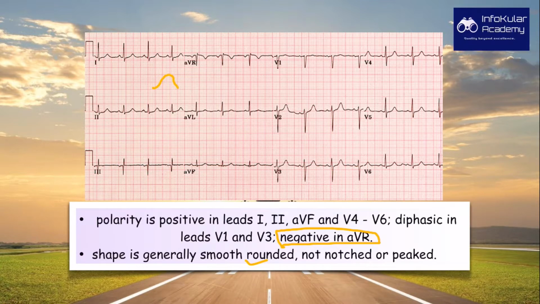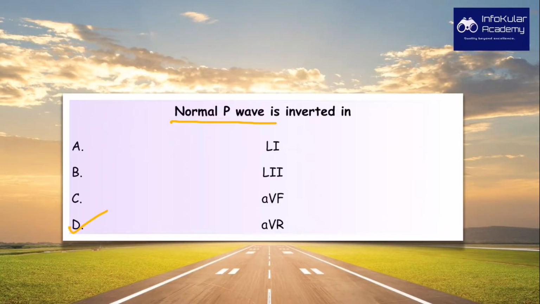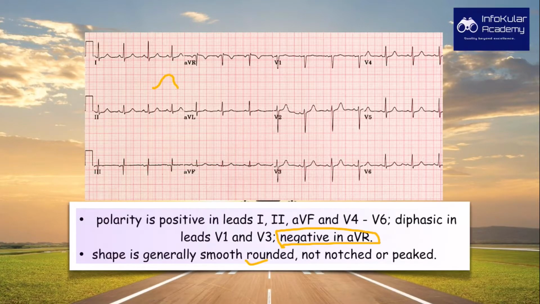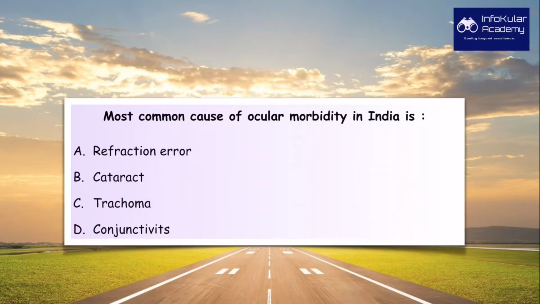And the main thing is that P wave is due to atrial depolarization, okay, and it is seen negatively in AVR. So the answer is D, AVR. Normal P wave is inverted in AVR. Moving on to next question.